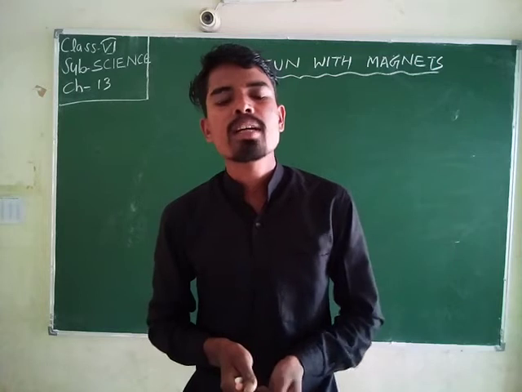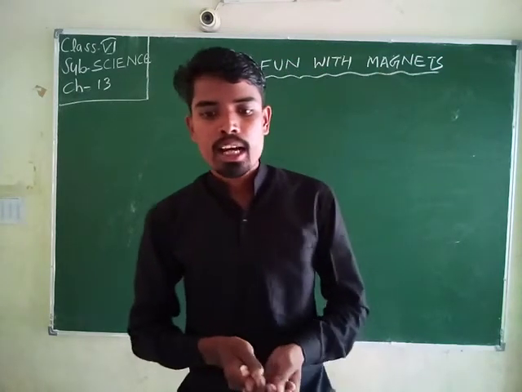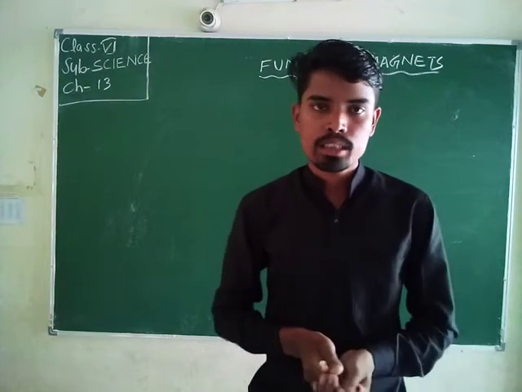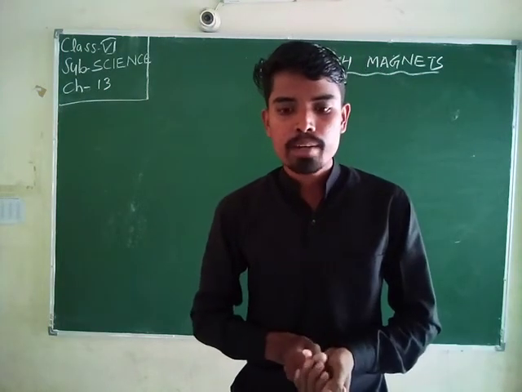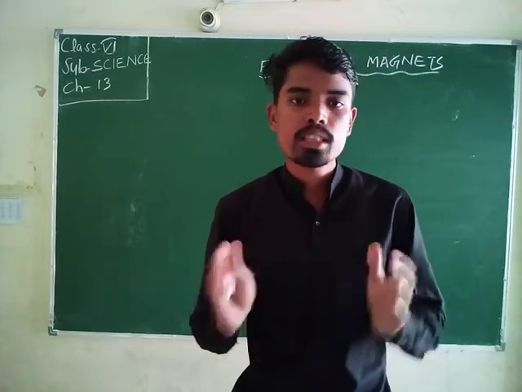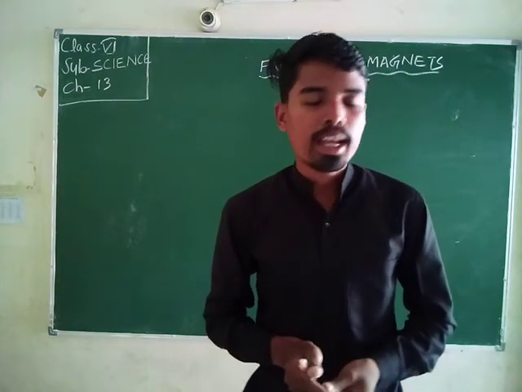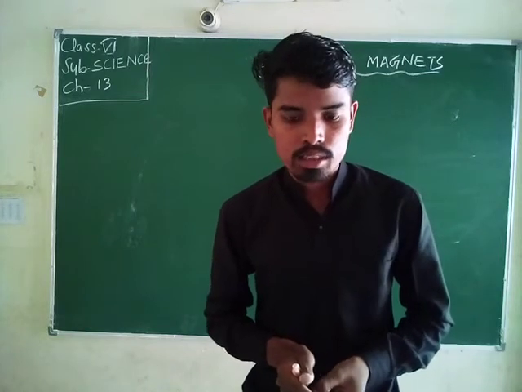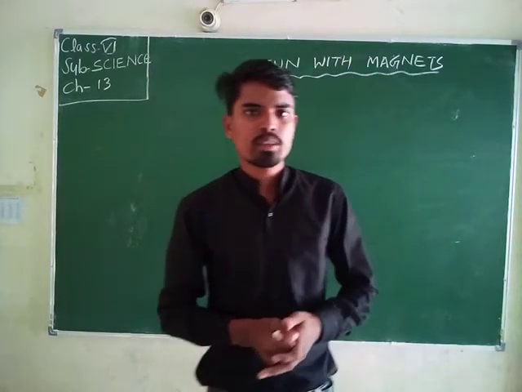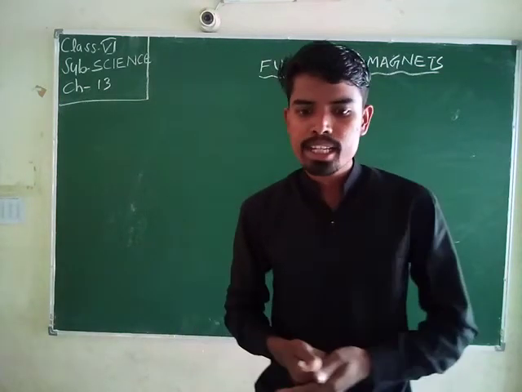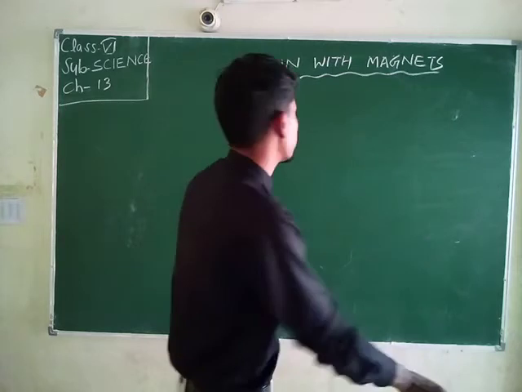So what are magnetic and non-magnetic materials? Magnets are made of certain substances such as iron, steel, cobalt and nickel, which attract objects. So what are magnetic materials? Magnetic materials are materials which are attracted by magnets.